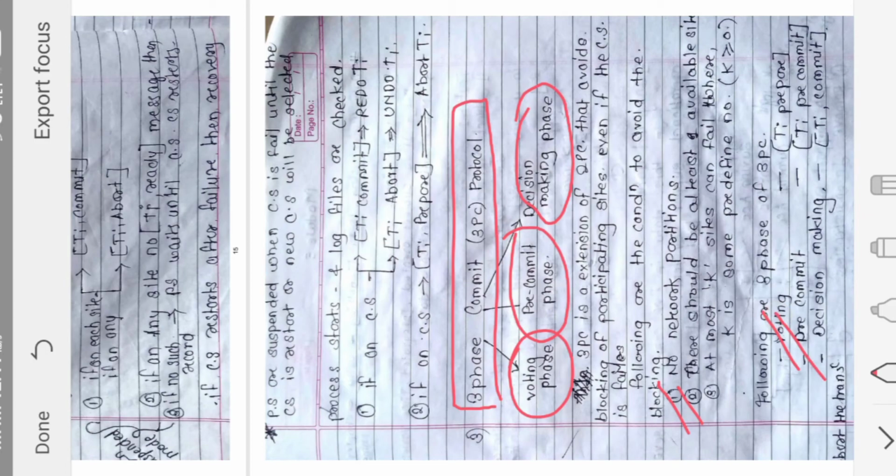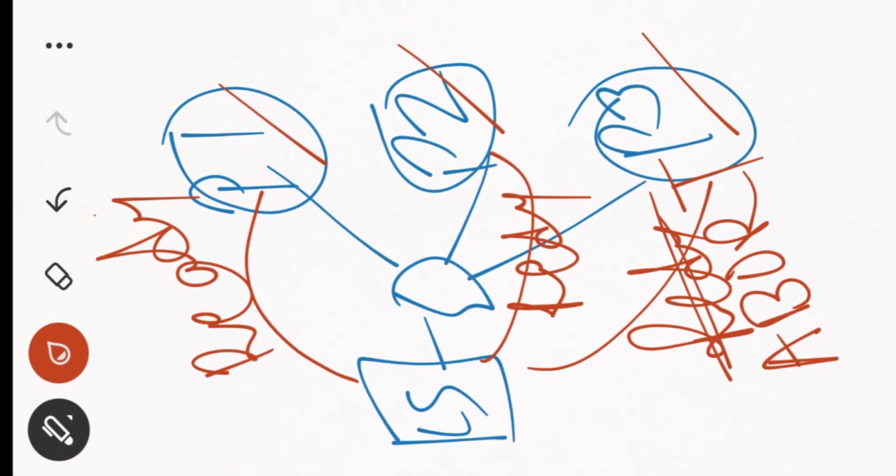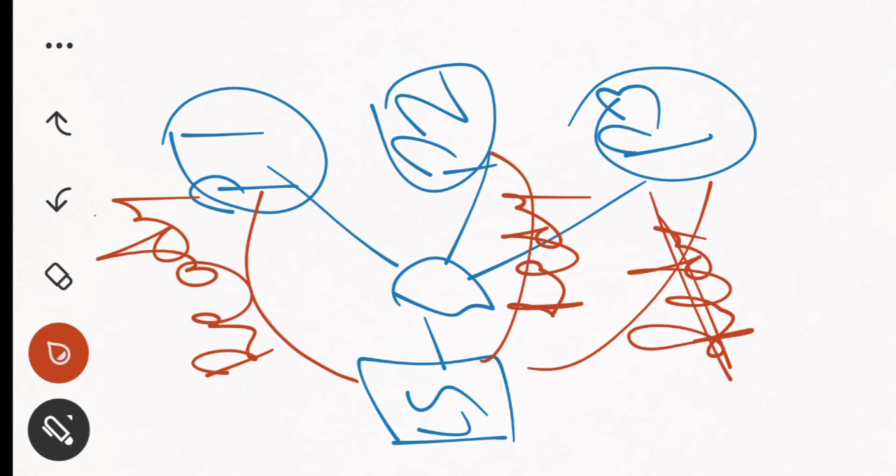What happens in the pre-commit phase? Suppose this coordinator site receives the ready message from all the participating sites.